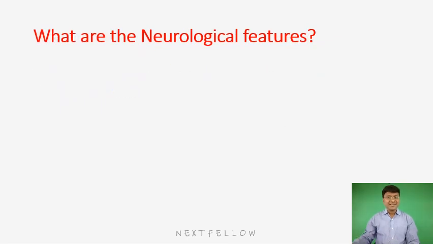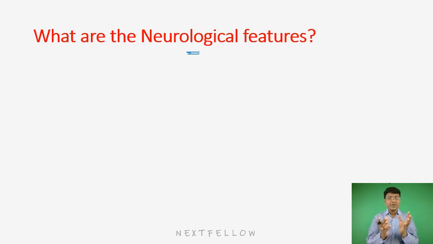Next, what are the neurological features in patients with acromegaly? Most of these etiologies causing acromegaly are nothing but pituitary macroadenoma. The size of the pituitary macroadenoma is more than 10 mm in diameter, that is, more than 1 centimeter.